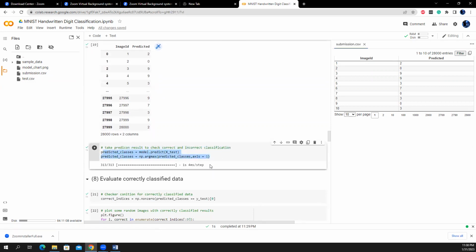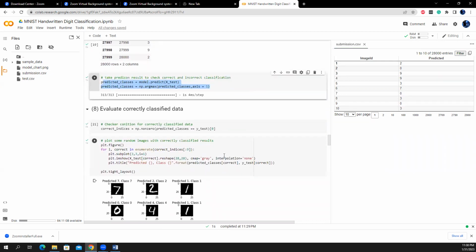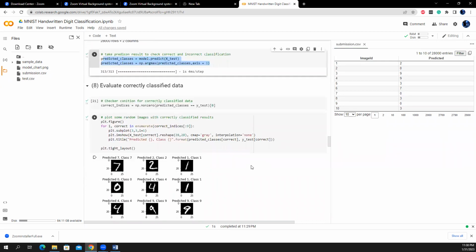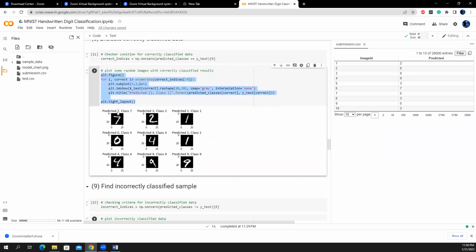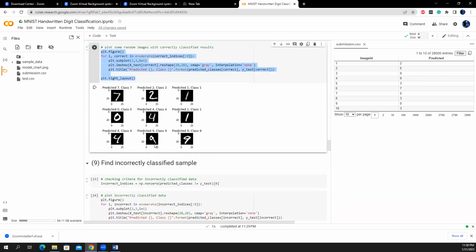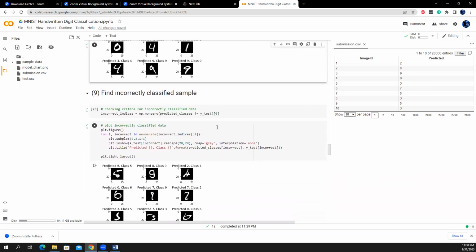Then we have to predict the test in the same way. So let's have a look at how my model performs on the other data set, regularized for other data. This is random 9 plots. See, this is predicted as class 7, and it's really labeled as 7. So here these are the correctly classified data samples, and let's see the wrongly classified data samples.